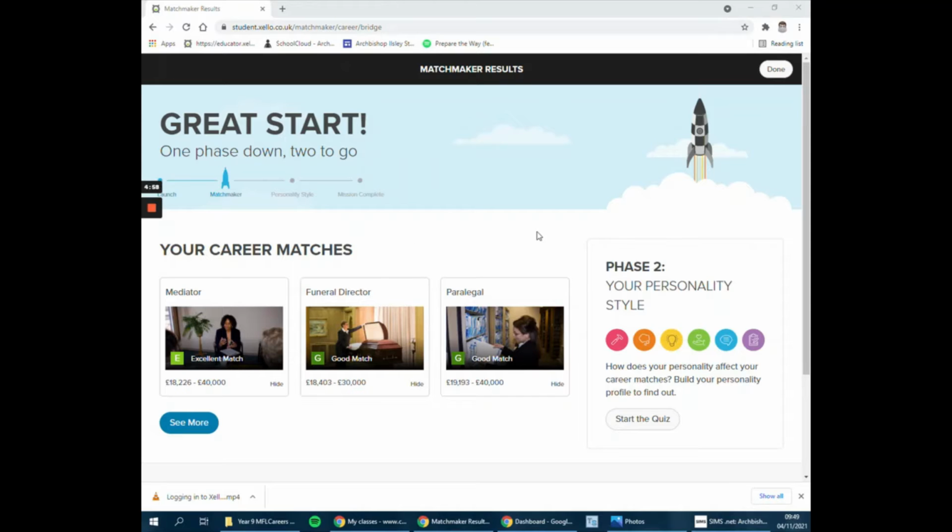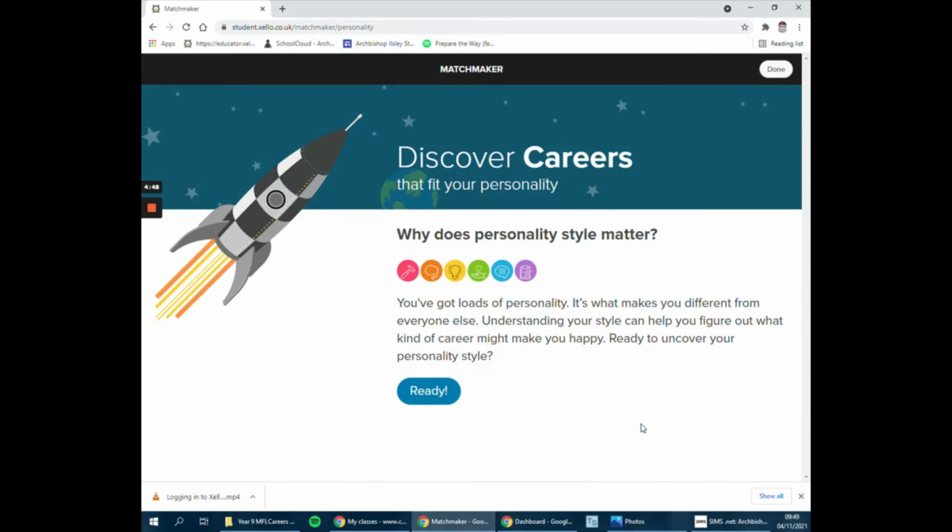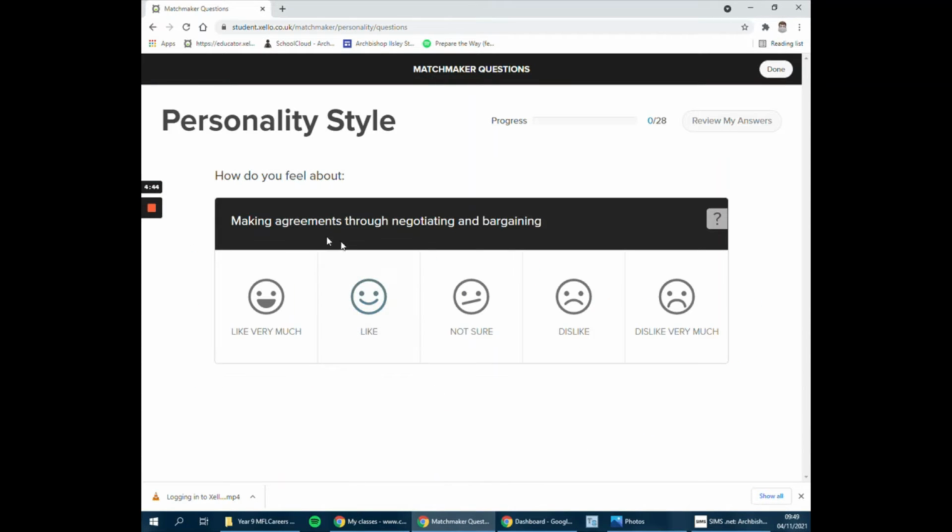Once that's completed, we're going to move on to our second quiz, which is phase 2, which is your personality styles that you can see on the screen now, which is on the right hand side where it says start quiz. You're going to click ready, and then you've got less questions this time, but all about your personality style, figuring out what you like, what you're good at, what you don't enjoy doing. You're going to read the questions again and click on the faces that represent how you feel.